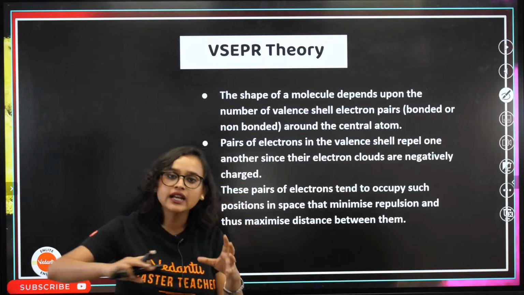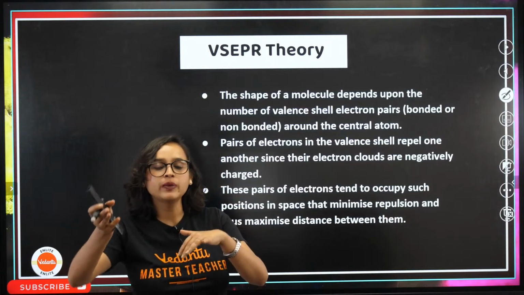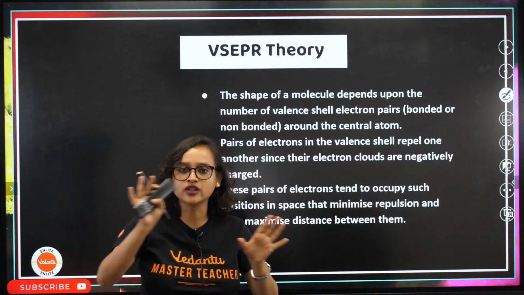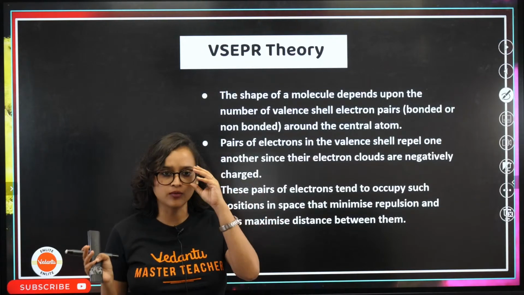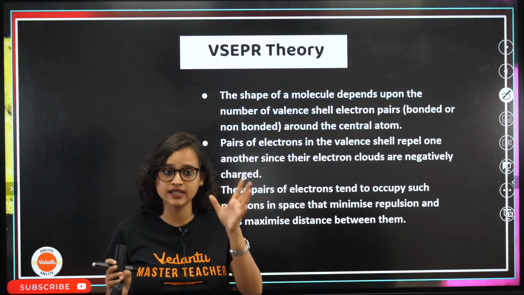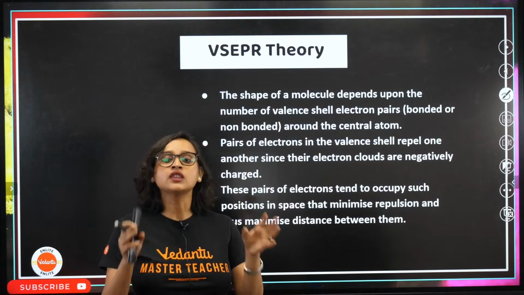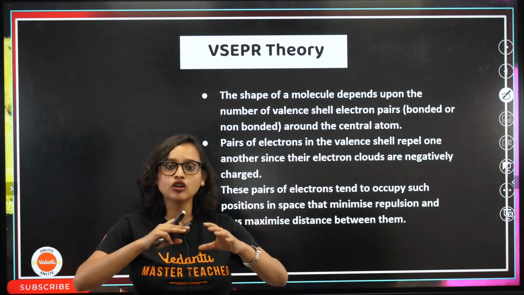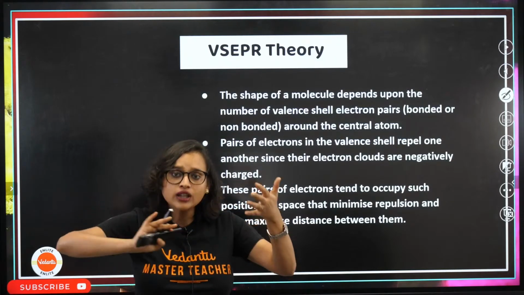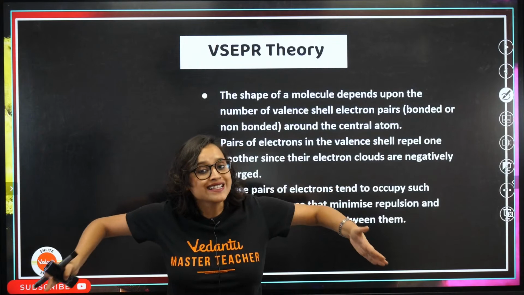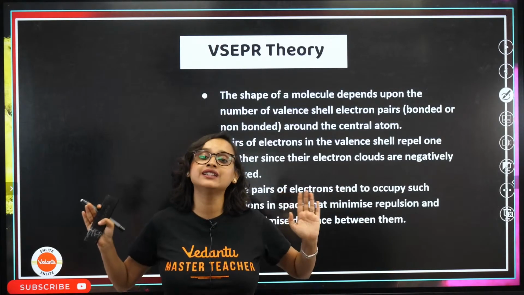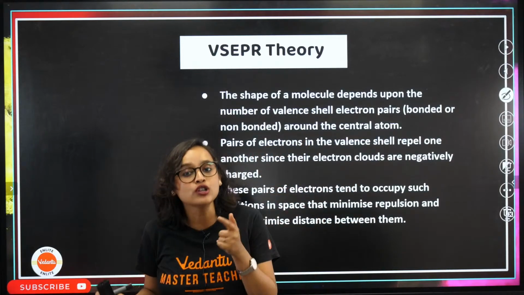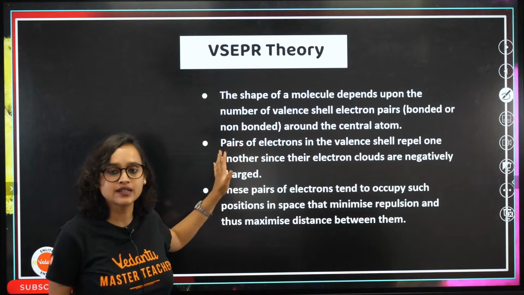Basically, whenever there are bonds created, be it lone pair, be it bonded, be it non-bonded, all of them have a certain bit of repulsion. Electrons are bonding. All the electrons have negative charges. Because of the electron cloud overlapping, there will be repulsion. After all that repulsion, however they stay the most stable, that is what the theory speaks about, okay?